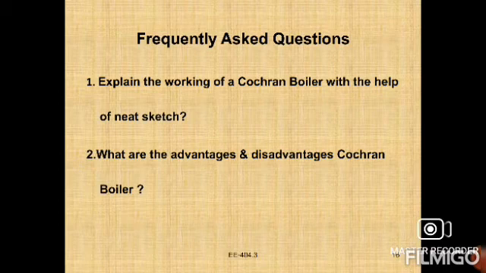And the second one: what are the advantages and disadvantages of the boiler? These are the main ones. And again, explain the working principle of the boiler, right? This is also one of the main questions for your exams, right?